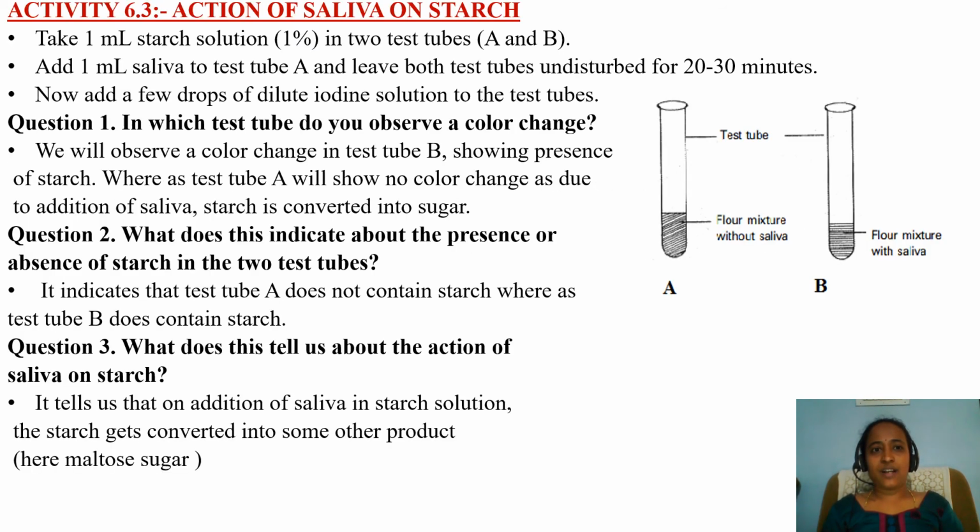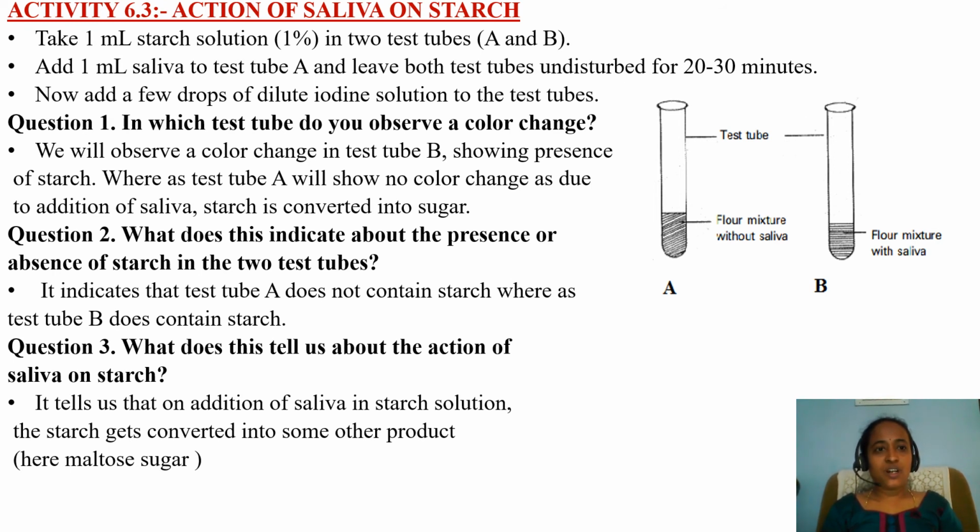Now, third activity, 6.3, action of saliva on starch. As I told you already, saliva has salivary enzyme, or ptyalin enzyme. It acts on starch or any complex sugar and converts them into simple sugar. Let us see now. What are the requirements?